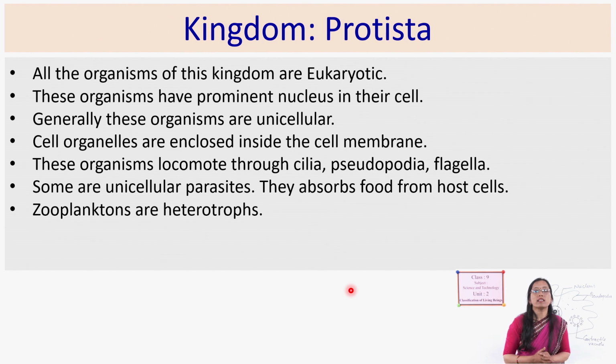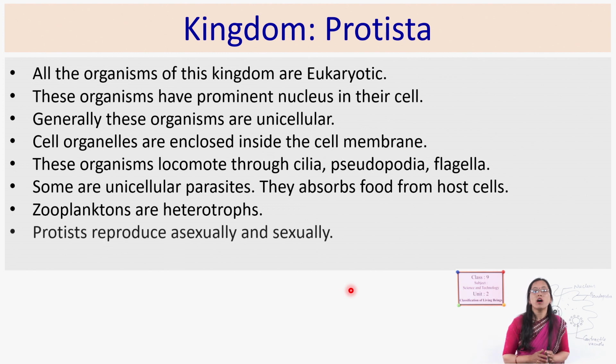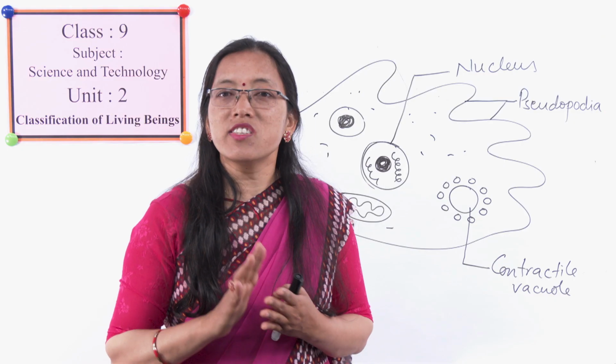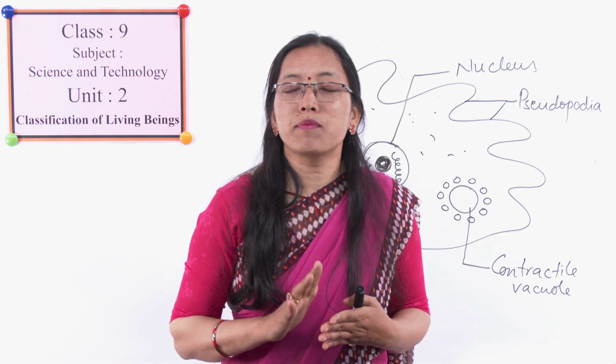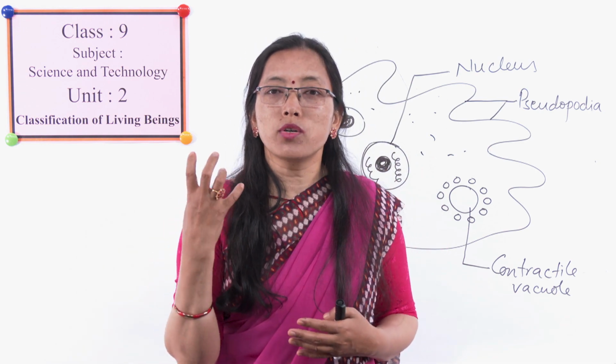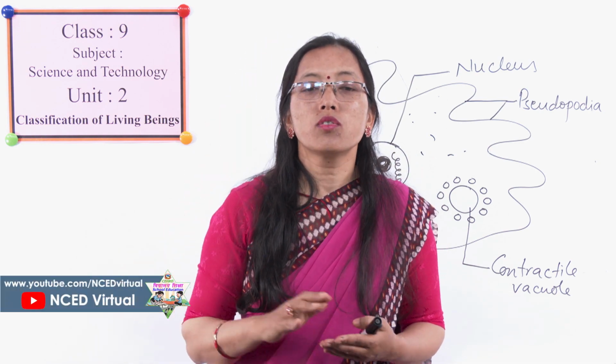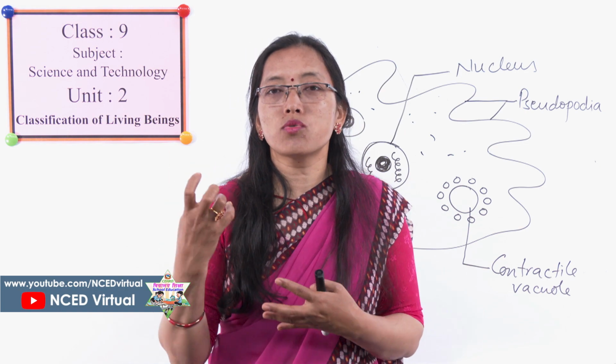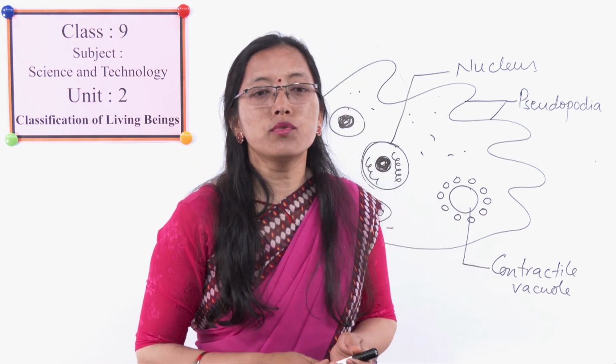And some zooplanktons which are present inside the water are heterotrophs, just like amoeba. They perform holozoic nutrition. You already know what holozoic nutrition is, we have discussed it in the previous class. Holozoic nutrition is completed in 5 steps. What are those? Ingestion, digestion, absorption, assimilation and egestion. Those protists which perform those functions are heterotrophs and perform holozoic nutrition.